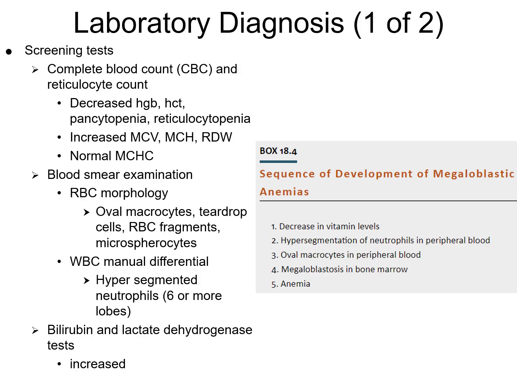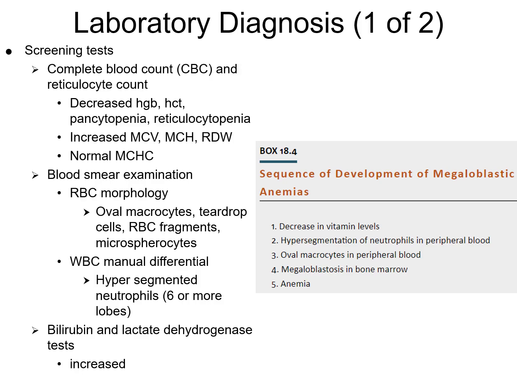We could even see an increased MCH, which is the mean corpuscular hemoglobin. We'll probably see an increased RDW, red cell distribution width, as well, which would show that there is variability in red blood cell size. Lots of times the MCHC, or the mean corpuscular hemoglobin concentration, will be normal. In the blood smear examination for red blood cells, we're going to usually see ovalocytes, so those oval macrocytes. We're going to see teardrop cells, red blood cell fragments, and microspherocytes.